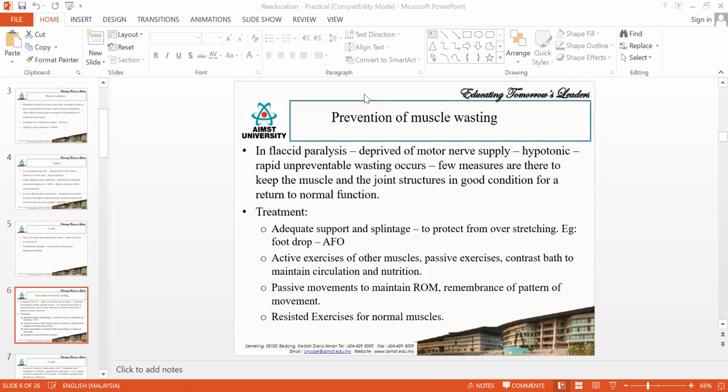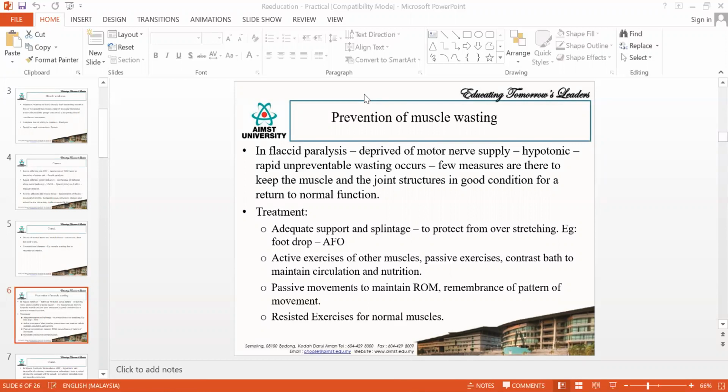So that is nothing but, okay, I'll try to find out some pictures to show this. So these are some devices like your braces. So it will be just supporting the whole muscle, and it will help you to prevent the wasting. It will be helping in a manner to prevent or protect the overstretching of the muscle. Okay, so for example, it will help you to prevent foot drop.